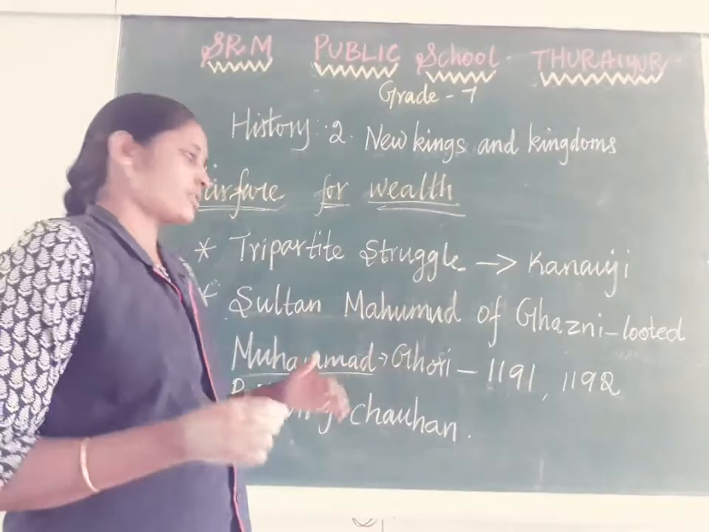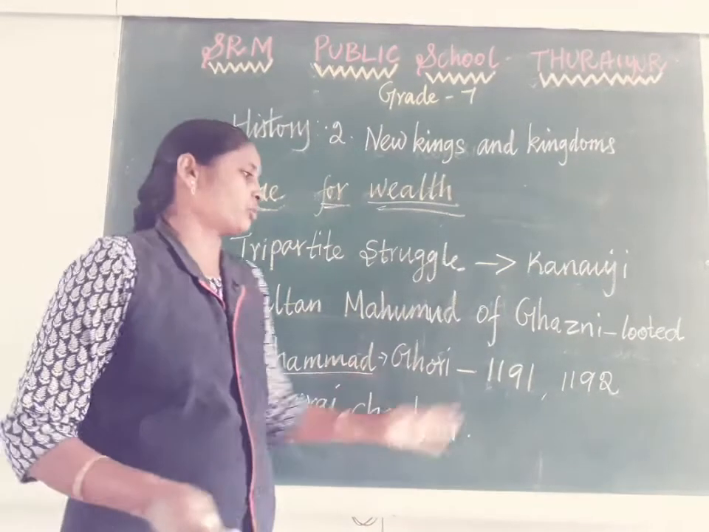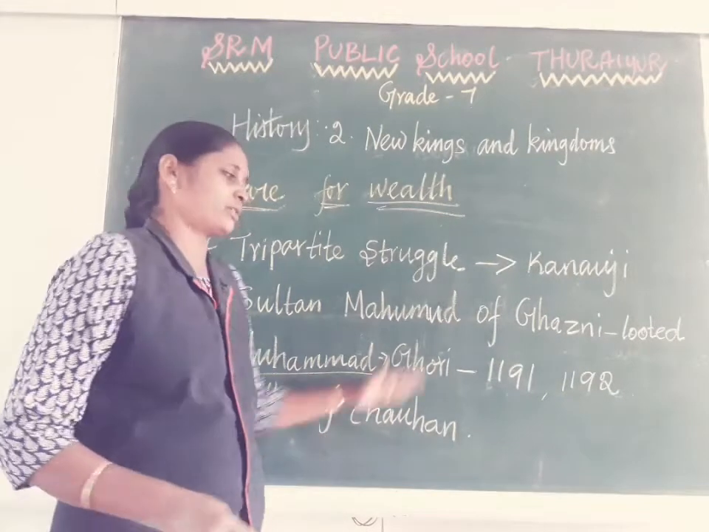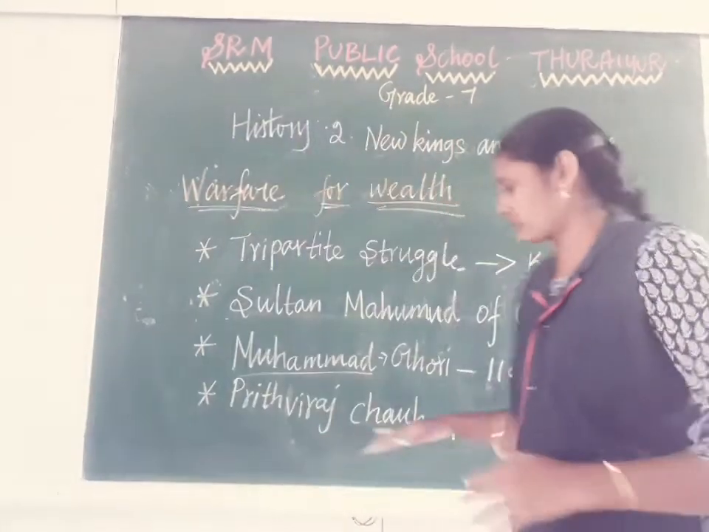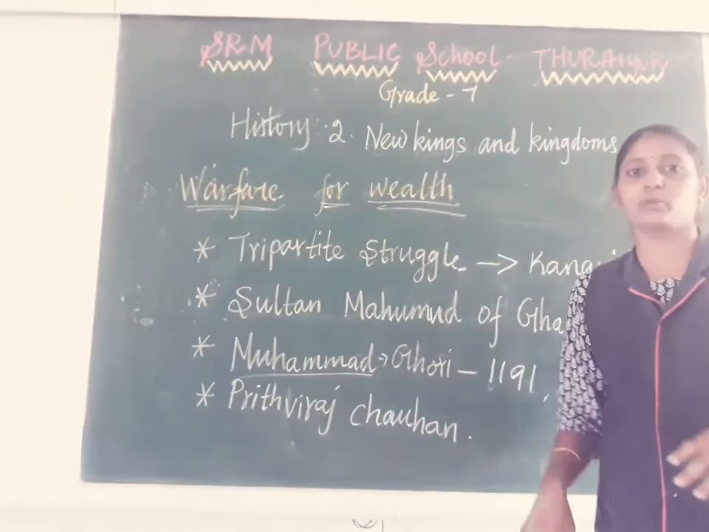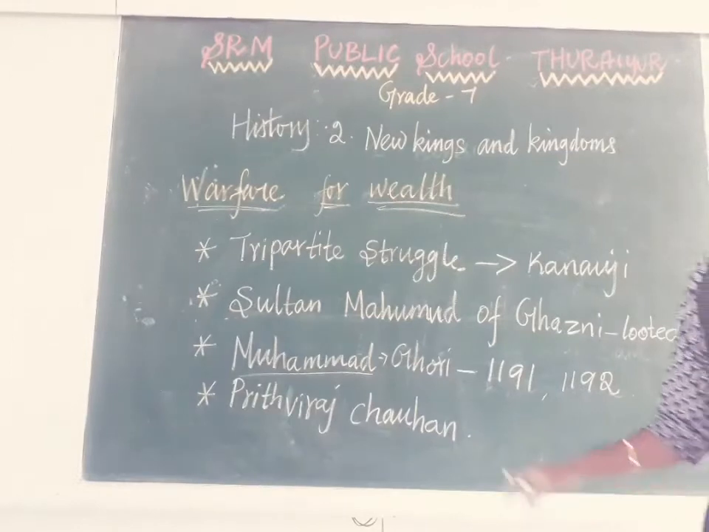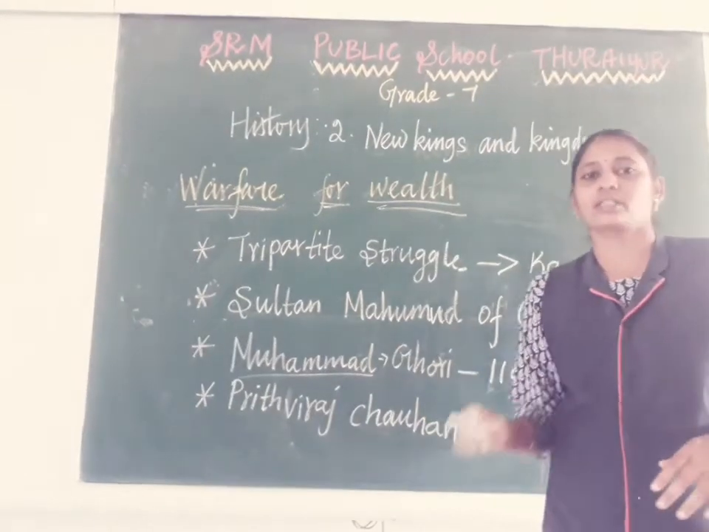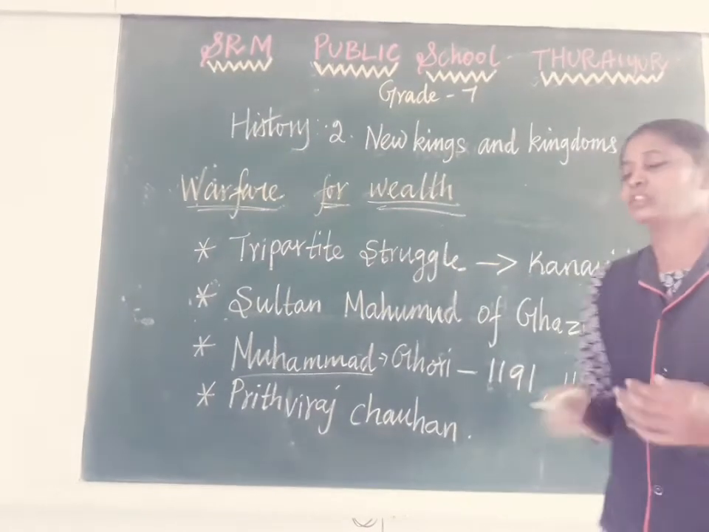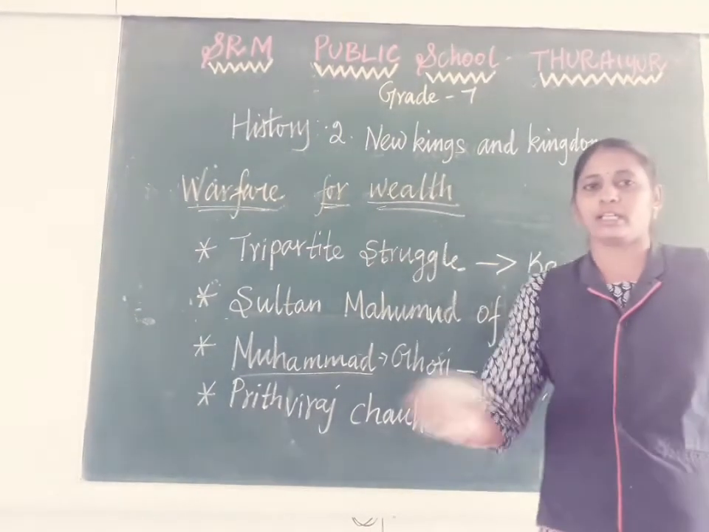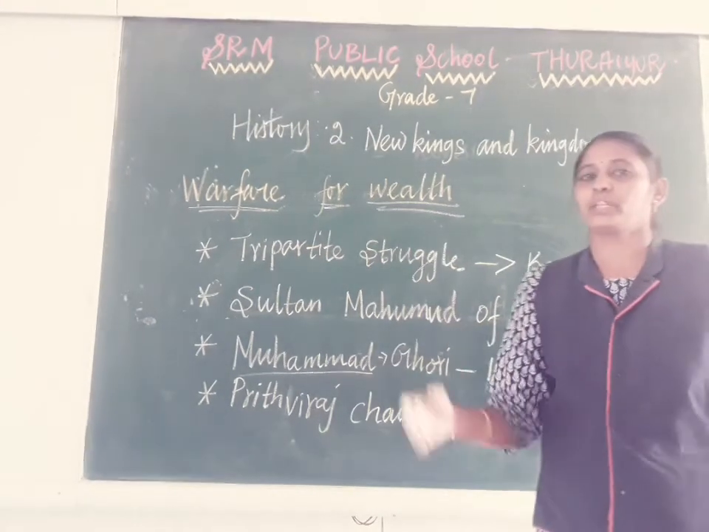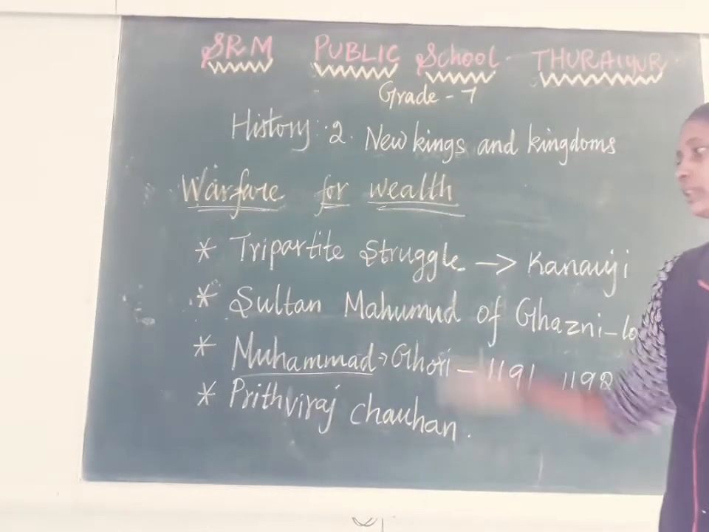There was no unity among them. That is why in that war Muhammad Ghori won, and Prithviraj Chauhan was defeated. This is one of the main reasons that after Muhammad Ghori, many Muslim rulers started to rule. Because our Hindu kings were not united, we lost our country to rulers from other countries. These three events are mentioned in this topic, war for wealth.